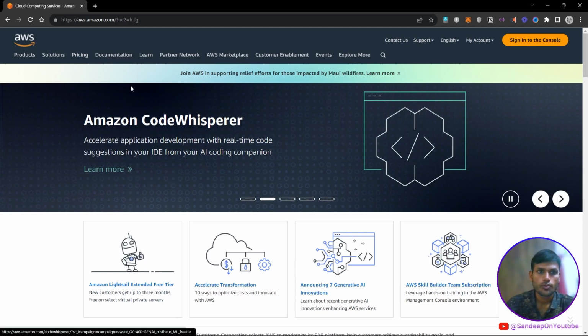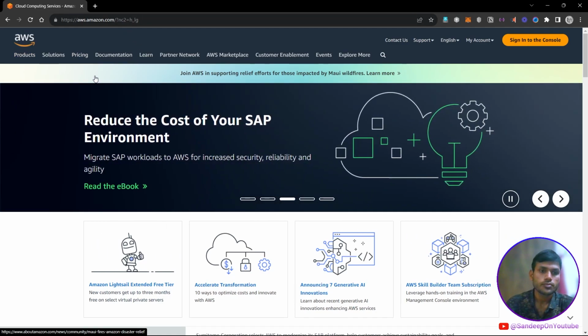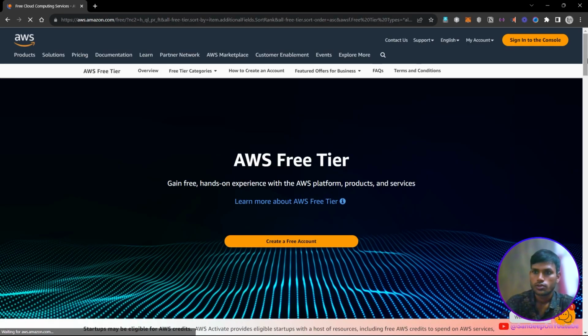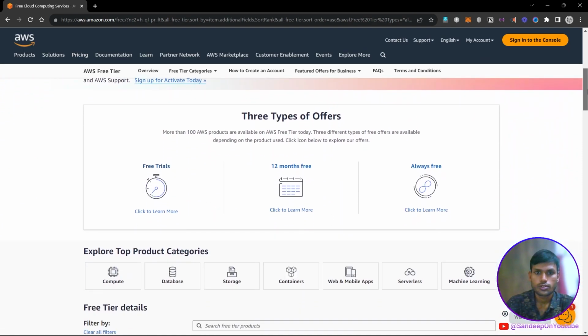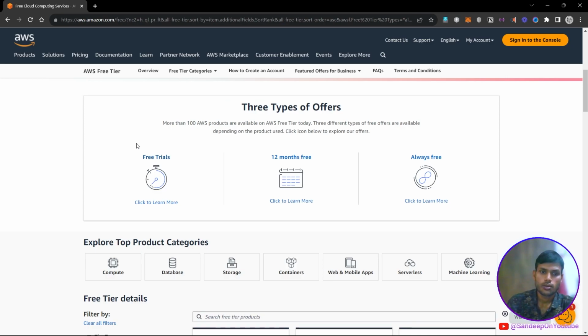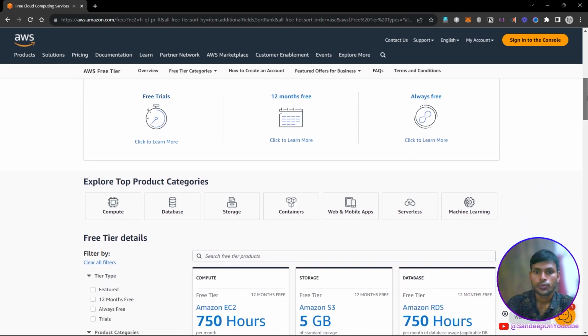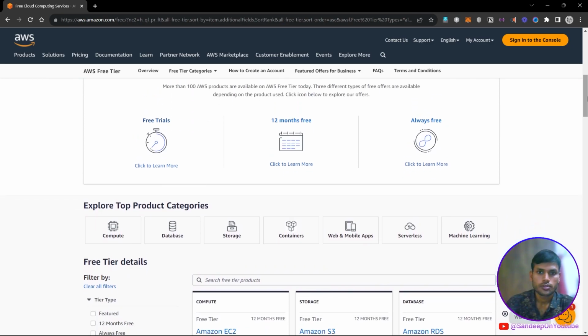I am on the homepage of AWS, but for those services, we have to go on that page, and the link is under the pricing section. So right now we are on that page where AWS describes those offers. AWS offers three types of free services. The first one is a free trial, the second one is free for 12 months, and the third one is free for always. So let's see all these offers one by one.